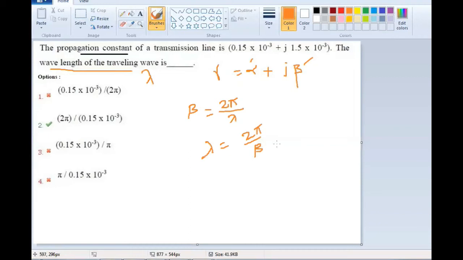Here the phase constant beta is 1.5 into 10 power minus 3, so lambda is 2 pi by 1.5 into 10 power minus 3.